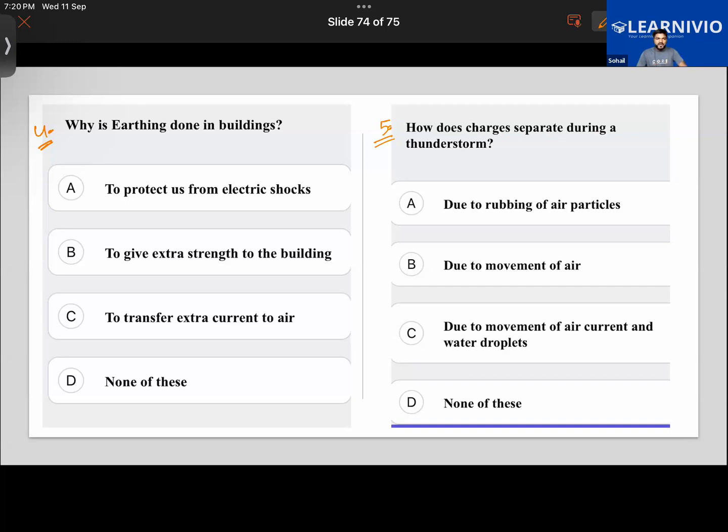By the way, your half yearly exams would be of 2 hours or 1.5 hours, or how much time is allotted to you guys? 3 hours. Okay, what about others? 2.5 hours. Okay.